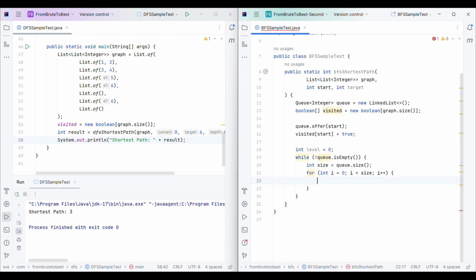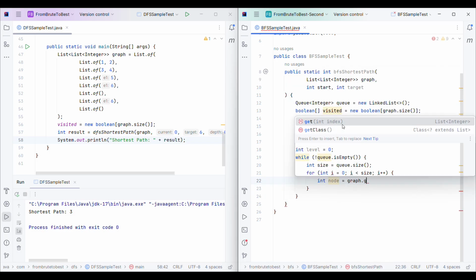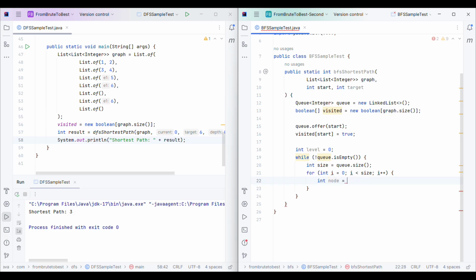Here I will get the node from the queue dot poll, right? And I will compare if node is equal to target. If that's the case, we will simply return our current level, right?